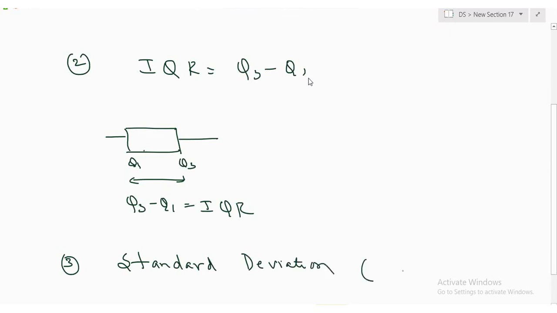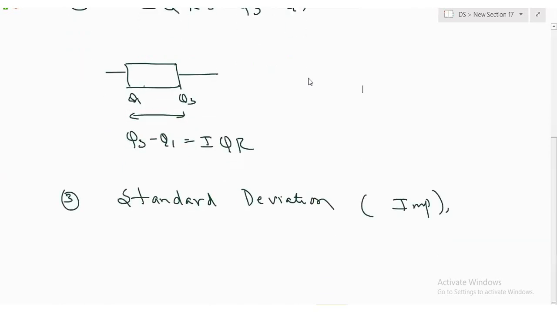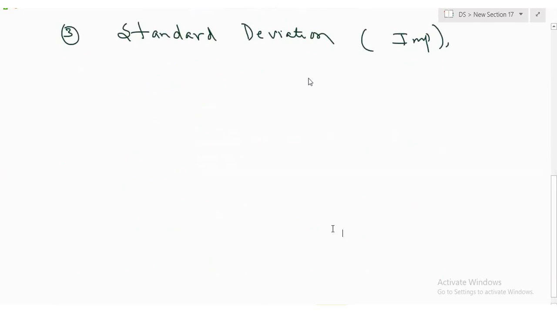Among all these things, this is important. What is the standard deviation? Let me write the definition and I'll correct this definition again.